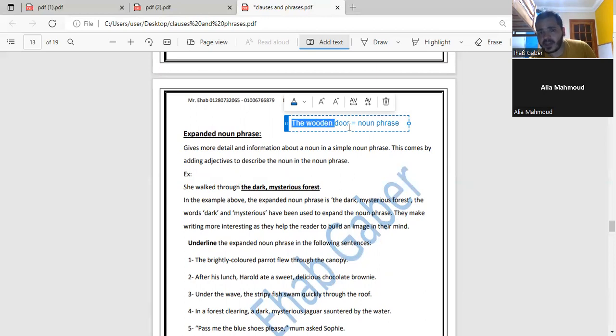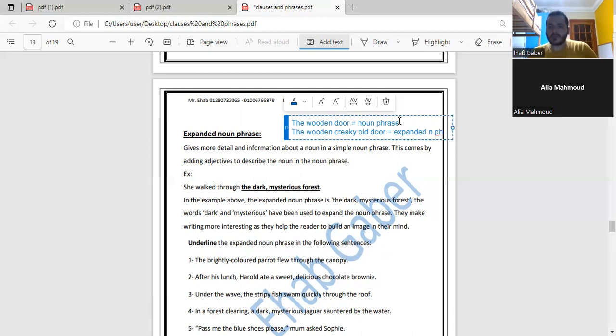But if I add extra modifiers, more than one or two, 3 or 4 or 5, it turns into an expanded noun phrase because it's a longer one. For example, "the wooden, creaky, old door." This is going to be called what? Expanded noun phrase. Yes or no?